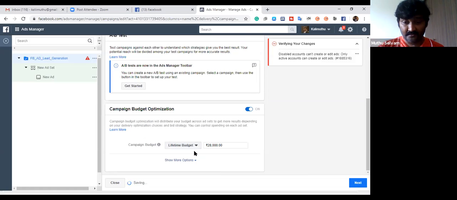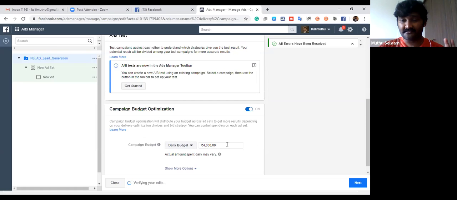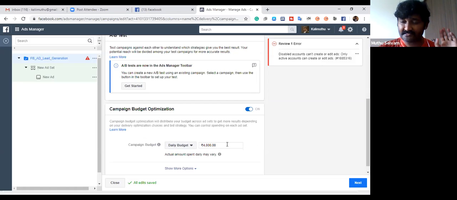Of course, you could make it a lifetime budget also, but right now don't make it lifetime budget. Simple, make it daily budget. Daily 200 rupees, make it 200 rupees. Let us work out how you are getting the leads. Then you will come to know whether it's quality leads, how you are targeting the people. Okay. This is the budget for daily budget.